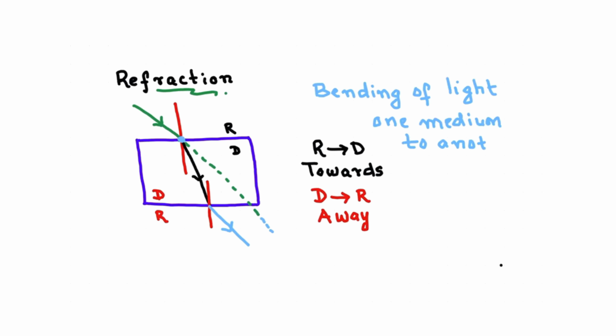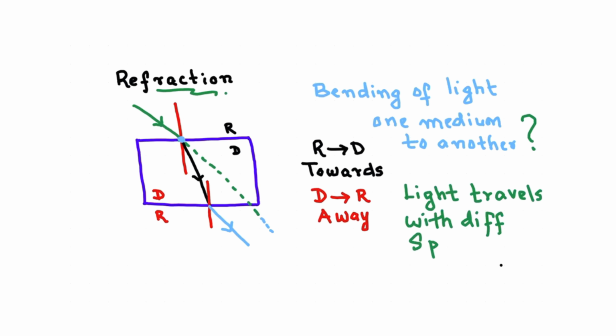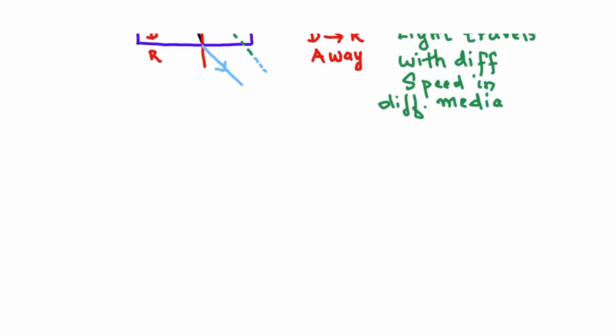So why does refraction occur, children? Because light travels with different speed in different media. Basically, light travels faster in a rarer medium and very slow in a denser medium. So now we can write the laws of refraction.